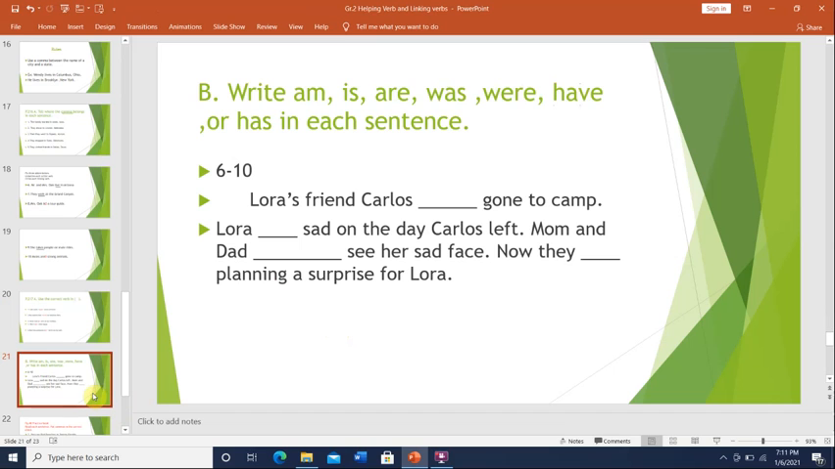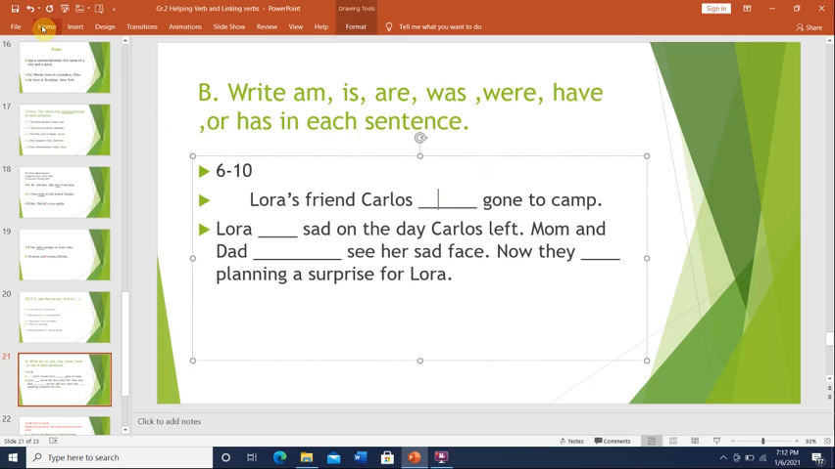Here at the bottom, you're supposed to complete this paragraph with the following verbs: am, is, are, was, were, have, or has. It says Laura's friend Carlos blank gone to camp. So for the blank, we're supposed to complete one of the verbs, and gone shows you that the verb happened in the past already. So the helping verb would be have or has.